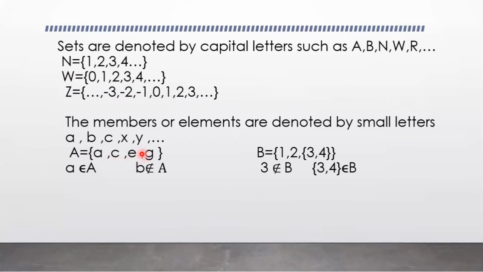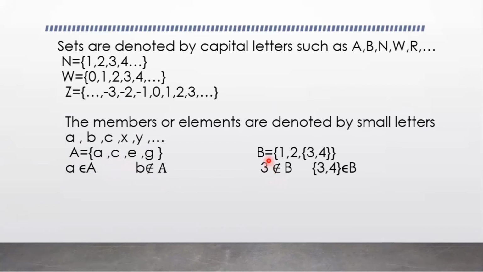So these elements belong to the set A. a belongs to capital A. So the symbol is the belongs-to symbol. Here the element b is not in it. So b is not an element of this set. So b doesn't belong to the set A.